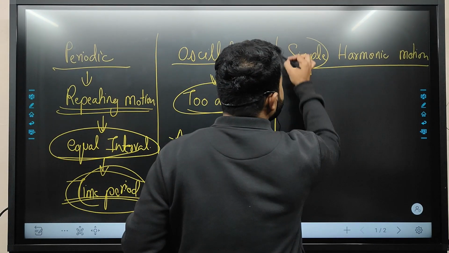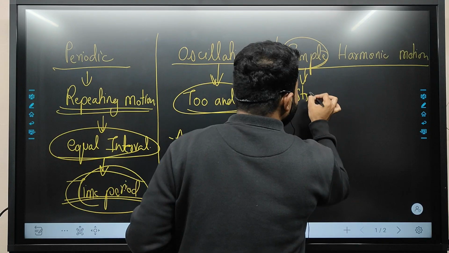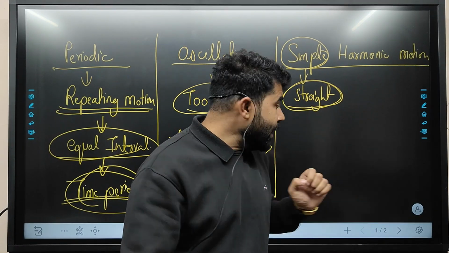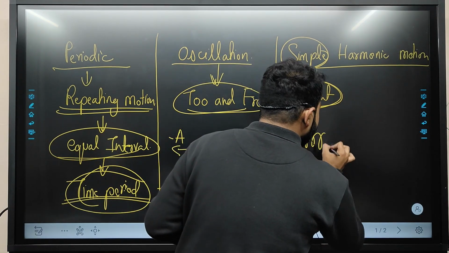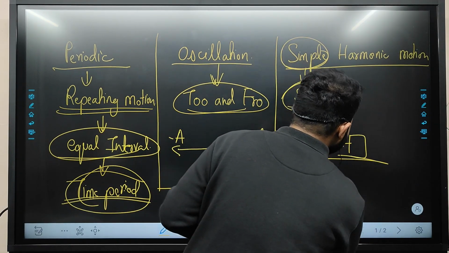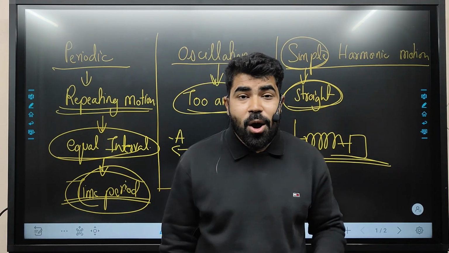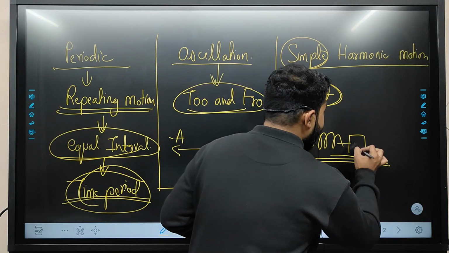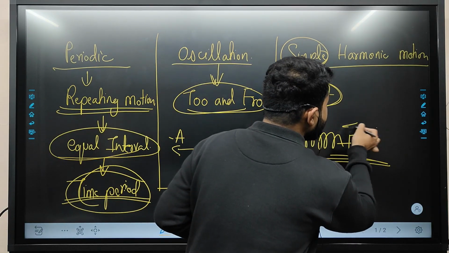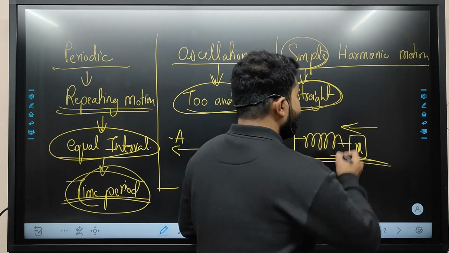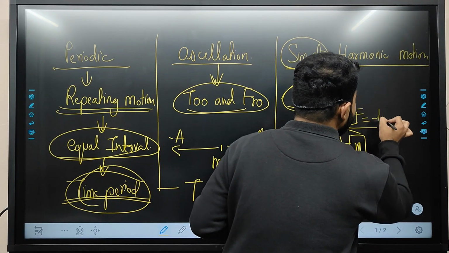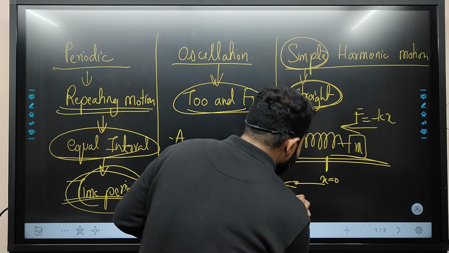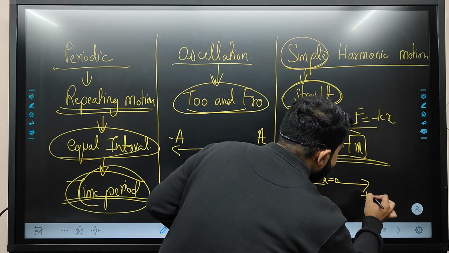In this simple harmonic motion, this simple stands for straight path. Is it clear? For example, the motion of a spring, we can consider the motion of a spring to be SHM, because if we give force to this spring of mass m, the restoring force which will come back will be F is equal to minus kx, and this will be the mean position, x is equal to 0, and this will be the negative extreme and this will be the positive extreme.